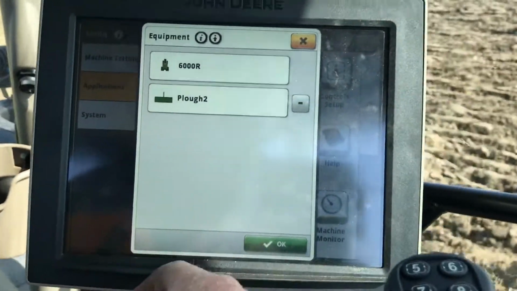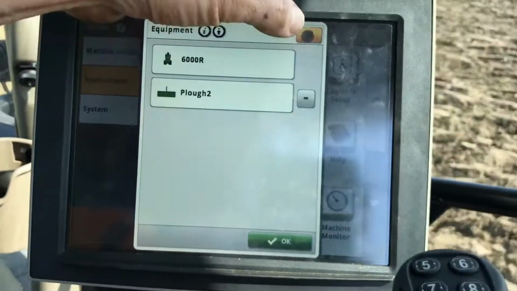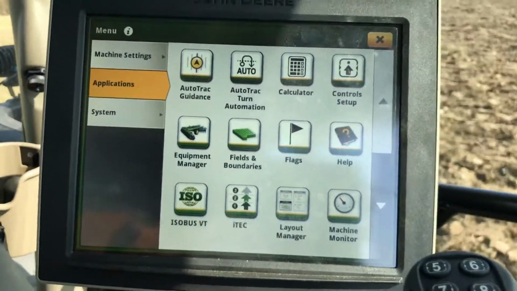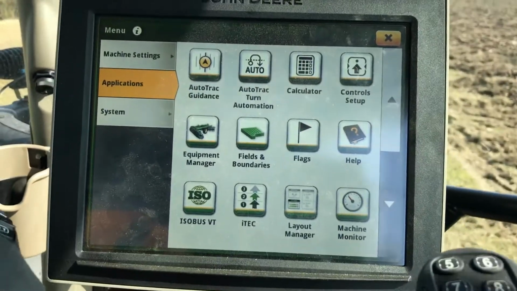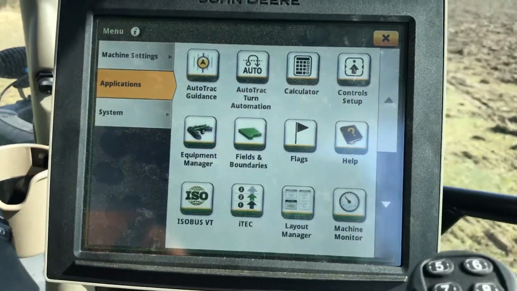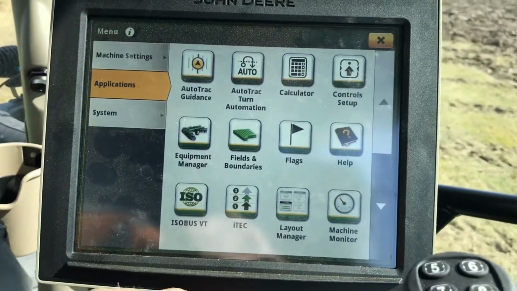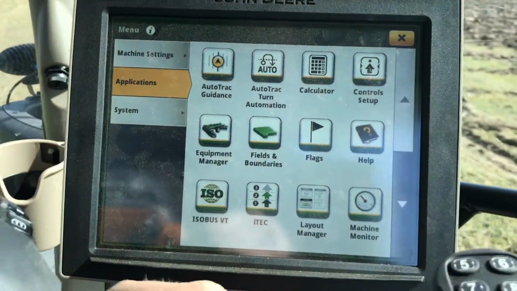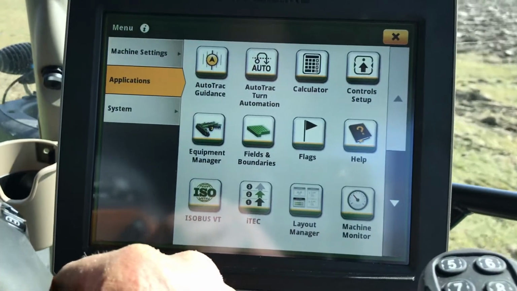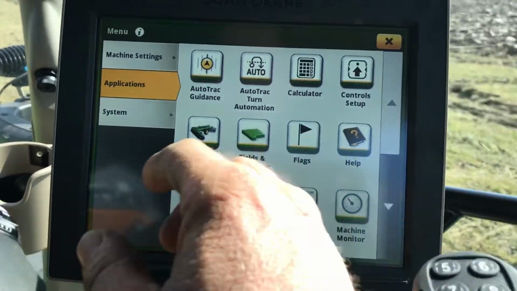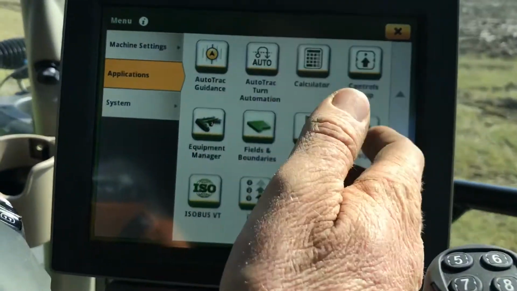But then once you're in there, that's it, the information is saved. So we have that information saved, and the machine will be working away grand in the background there. Then it'll know the way it's in. If you change implements, just go into your equipment manager, have all your implements saved up in the equipment manager here, and once you enter it, then it'll know the width and everything. So when you go back into your GPS page, it'll all work out.